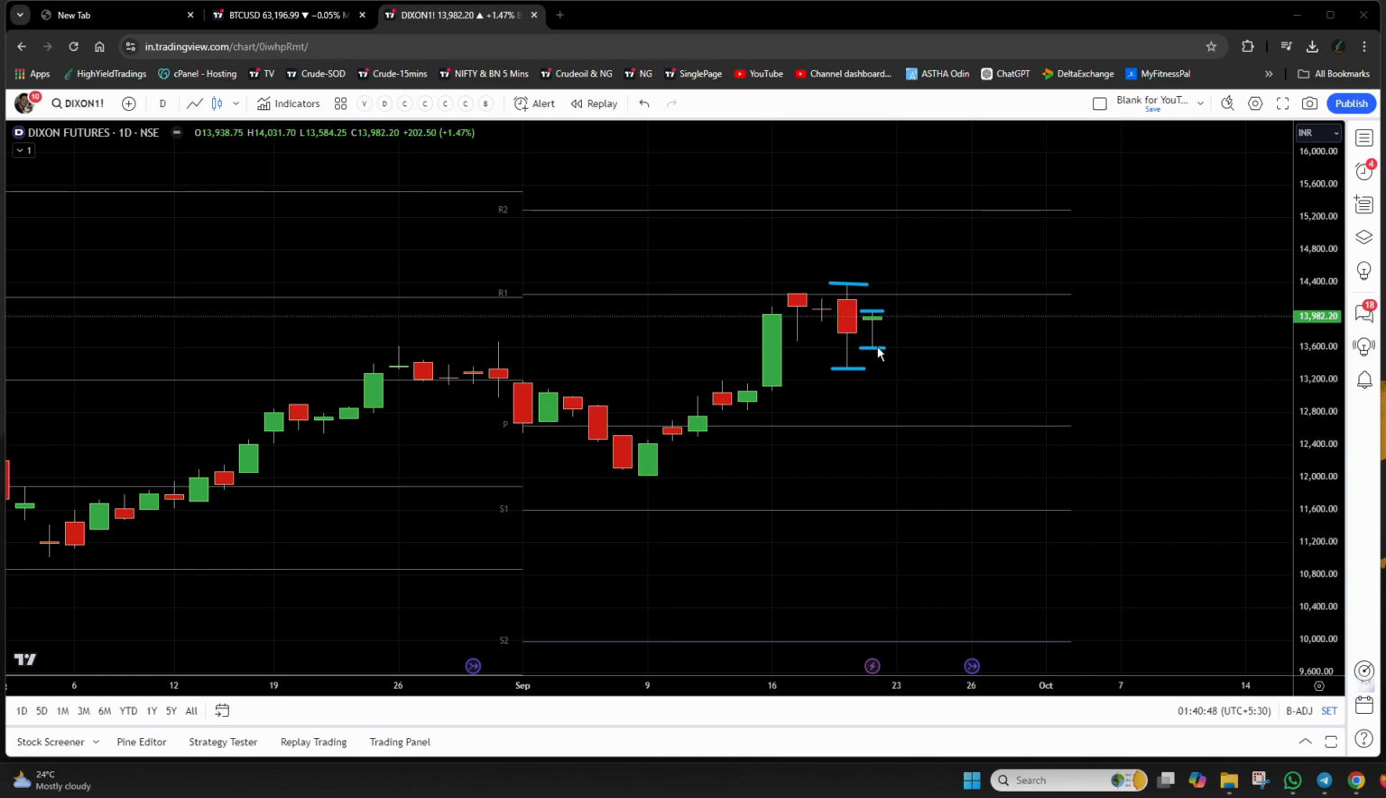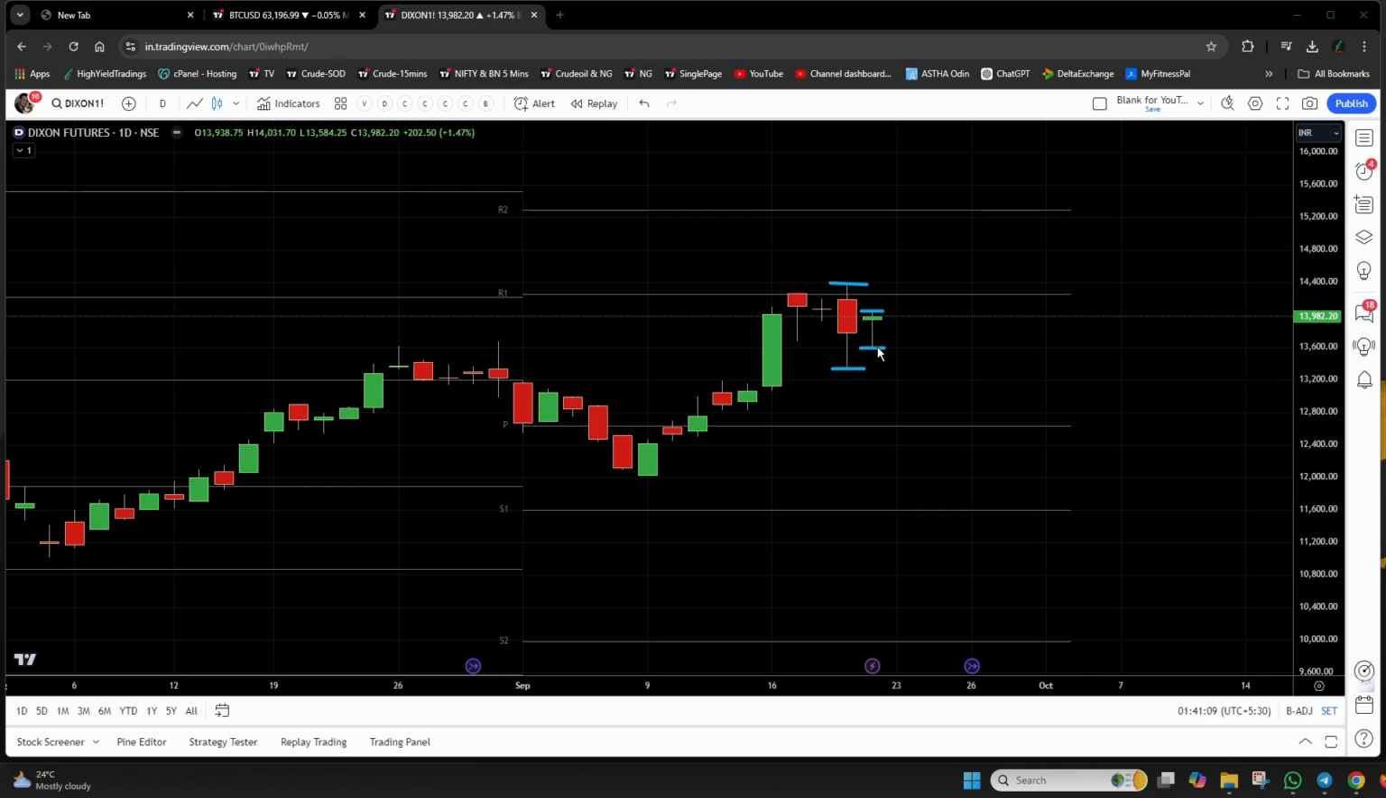Basically, it usually indicates indecision in the market, but often it leads to a very strong breakout in either direction. So now the question is, how do I trade this? It's quite simple.